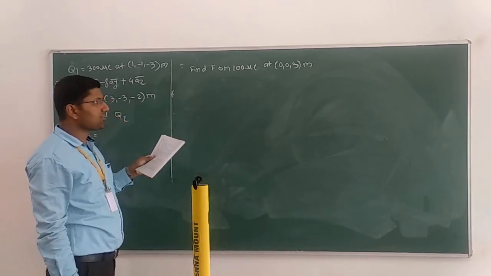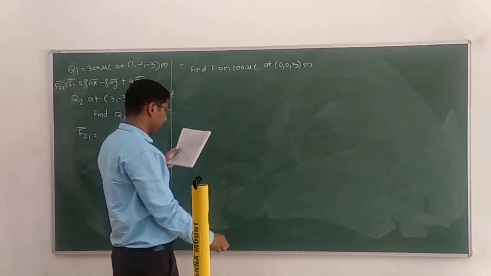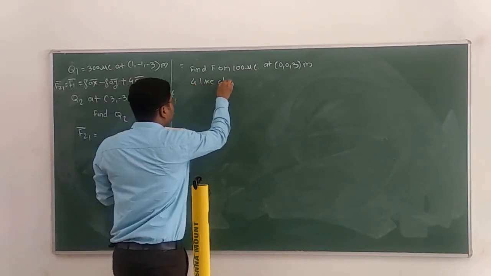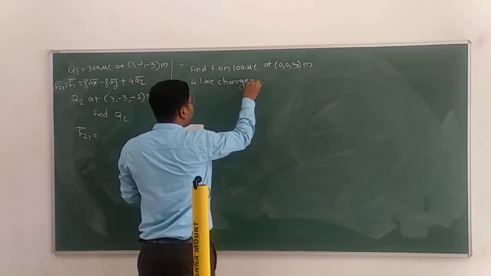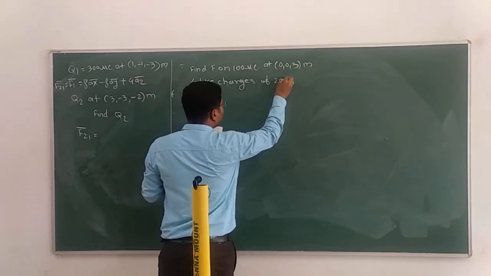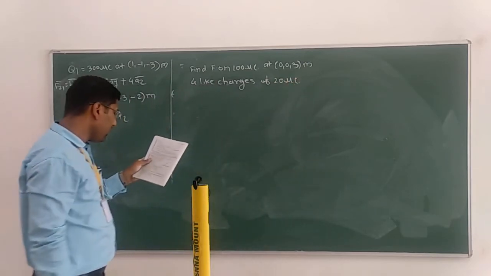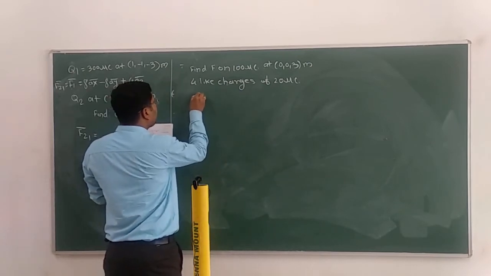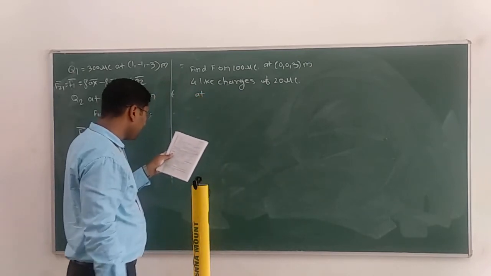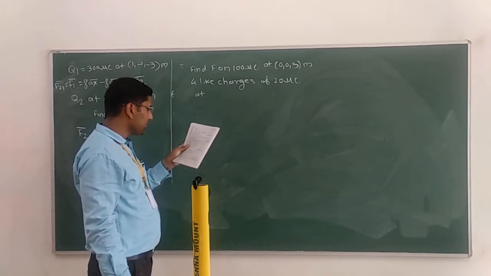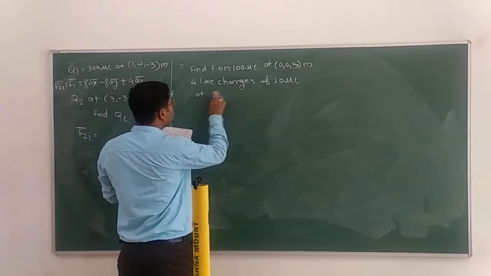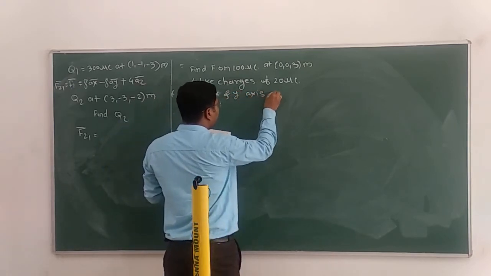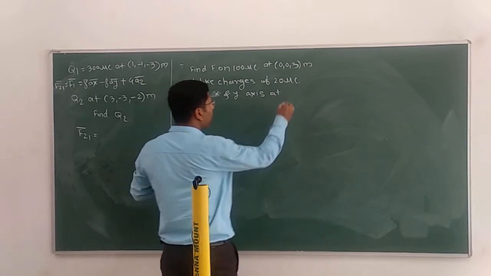If four like charges of 20 microcoulomb are located at x and y axis at plus or minus 4 meter.